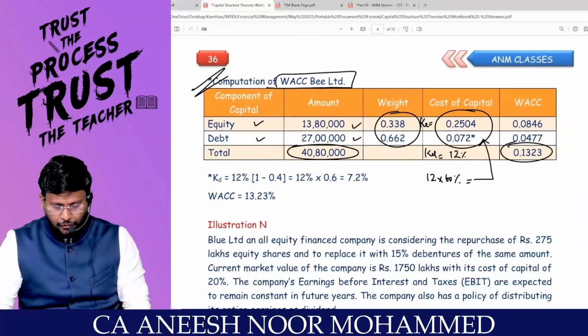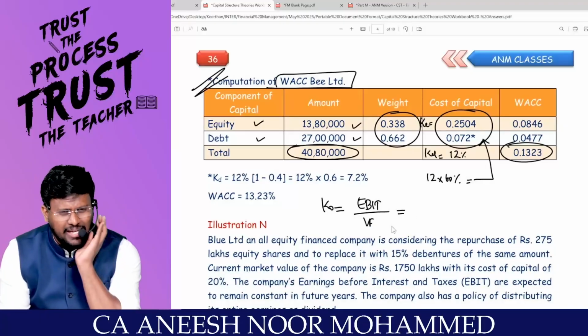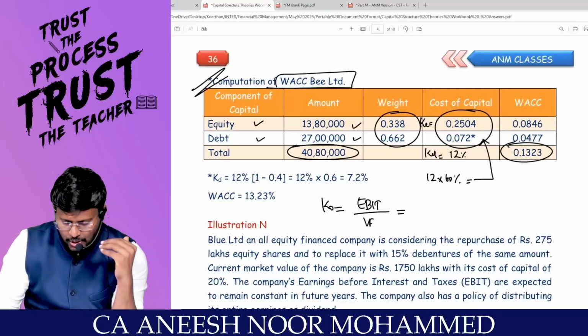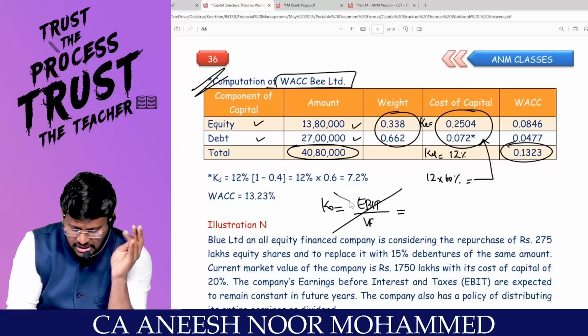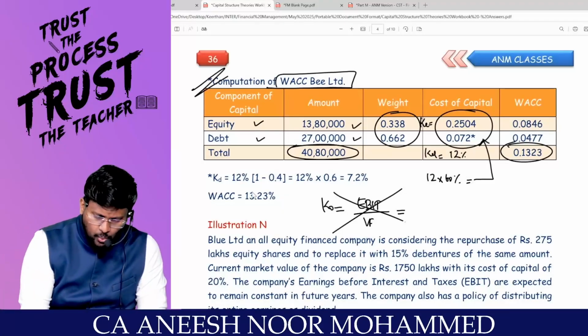If you want, by using the formula method, don't take KO as EBIT divided by value of the firm. This will work out only if there is no tax. Correct? If there is tax, EBIT will not be available to all the shareholders. Actually, KO means the total return. So don't use this formula, because it will be applicable only if there is no tax. Yes, sir. So the WACC will be 13.23%.